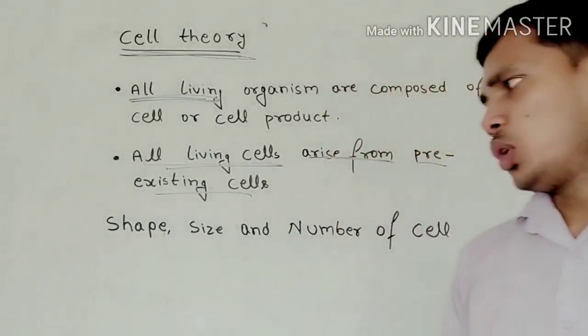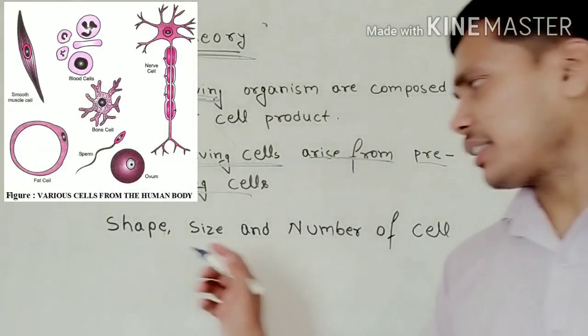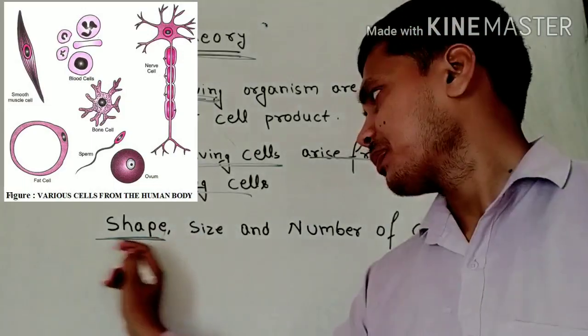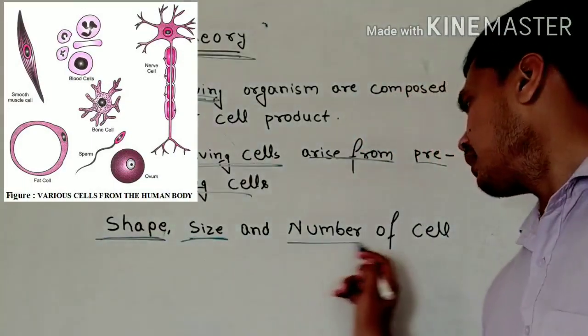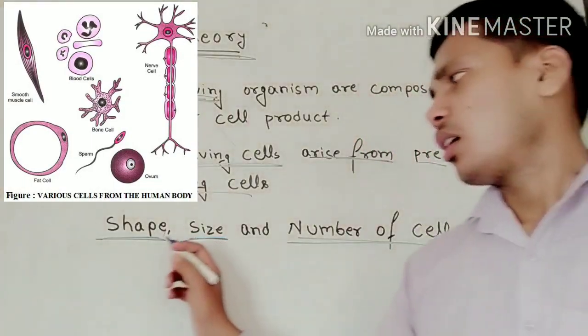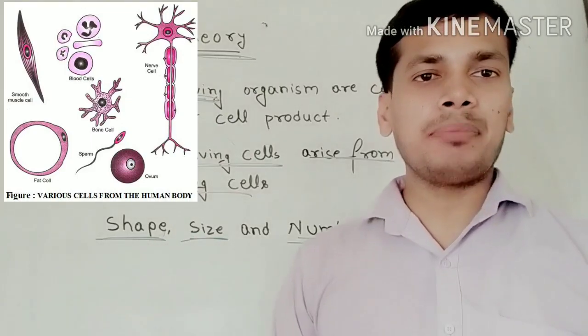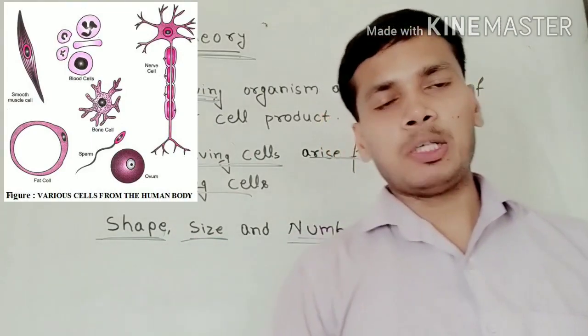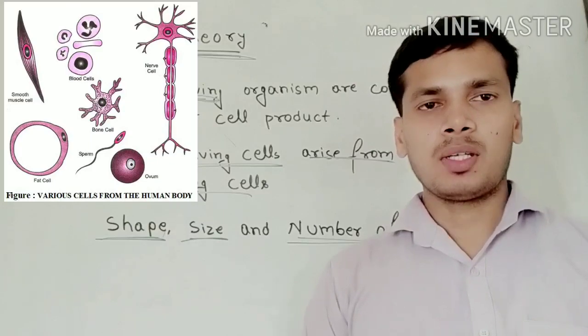So let us discuss the cell size and the number of cells. If all living beings are made of cells, then what is the shape of a cell? What is the size of a cell?